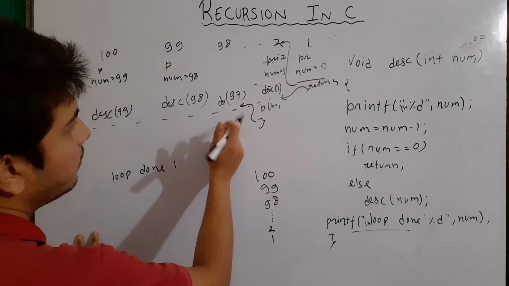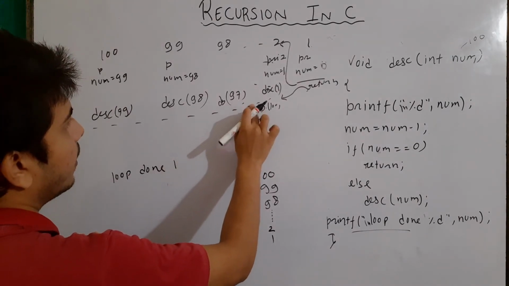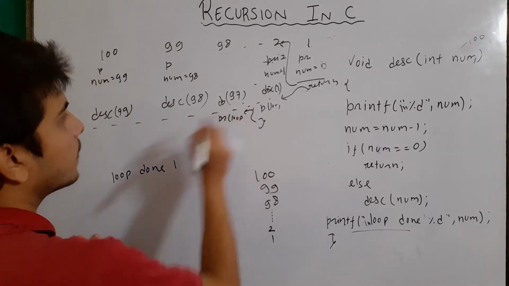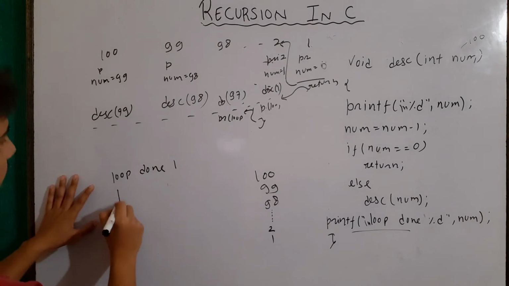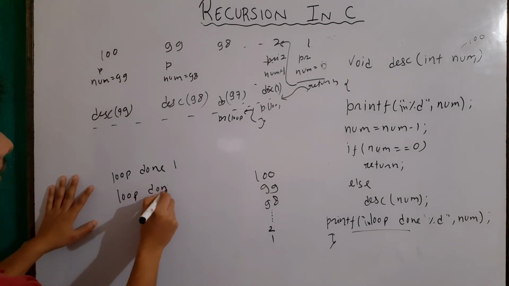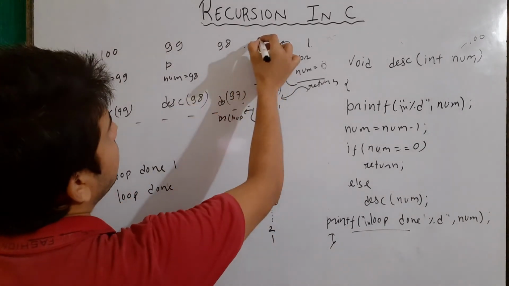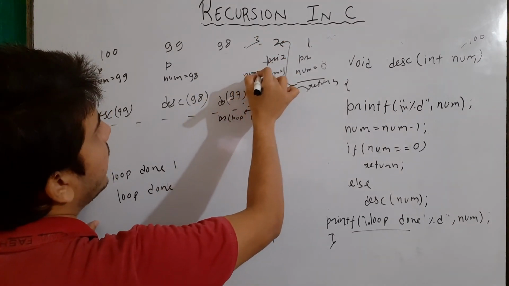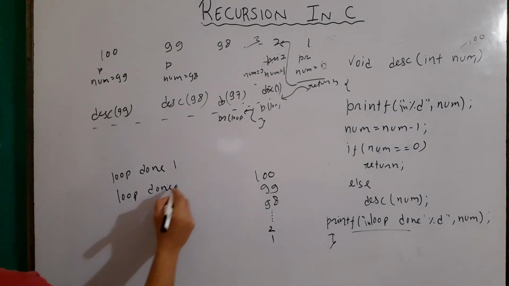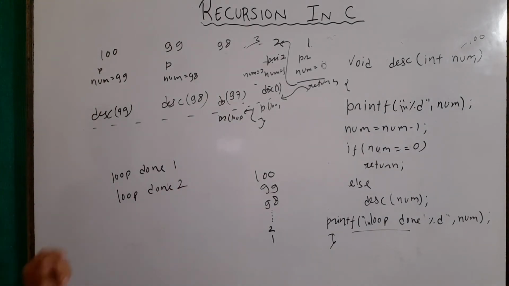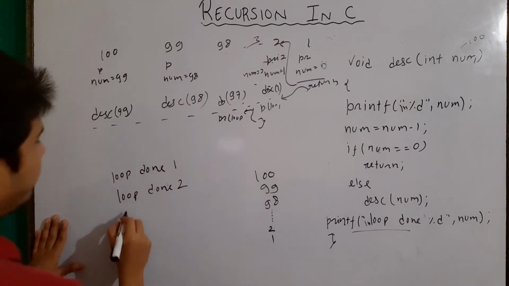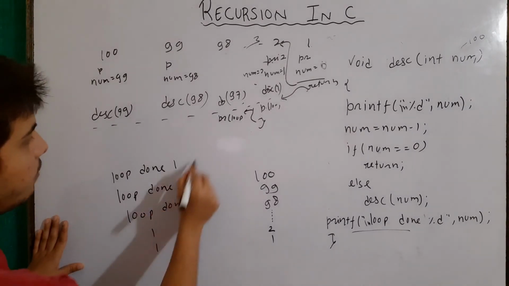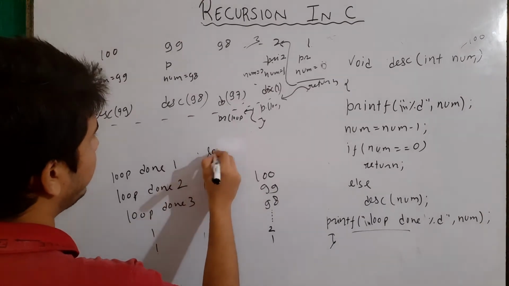Then again the same statement is written, printf loop done. So now it will write here loop done, and the current value of num might have become 2. So it will return us loop done 2. Similarly, it will again call itself, then it will print loop done 3, and it will keep on printing this until loop